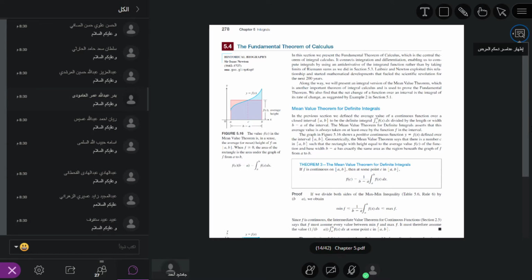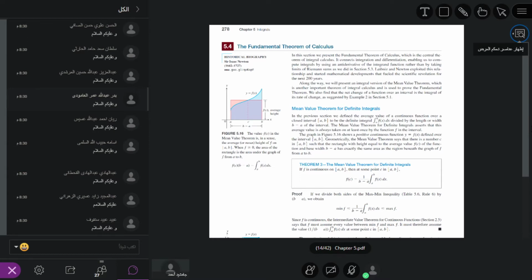So we know that the average value of the function on ab is defined in this way. It means average value of f is equal to 1 over b minus a, the definite integral from a to b f of x dx. Okay, and it is given in the example that the definite integral from a to b f of x dx is equal to 0.